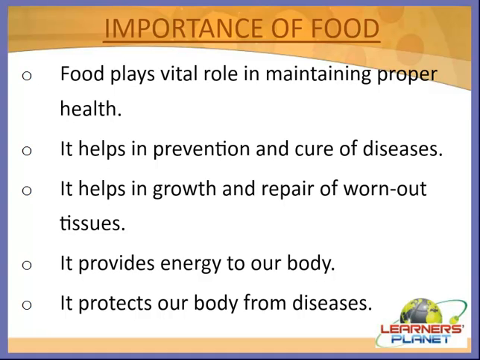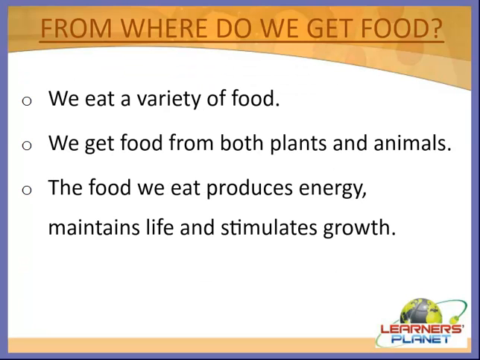Now let's see the sources of food, meaning from where we can obtain it. So students, from where do we get food? This is the question now. As you know, we eat a variety of food, right?